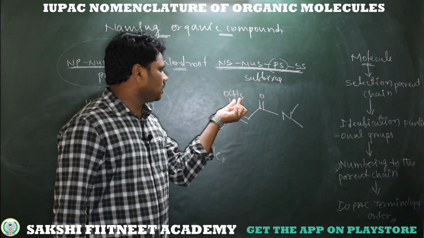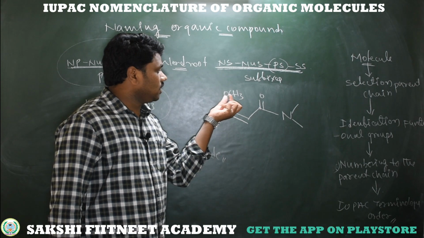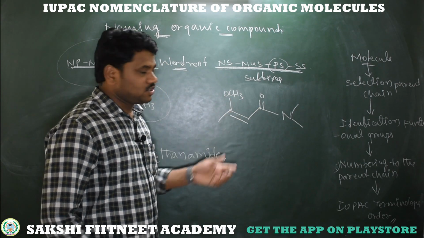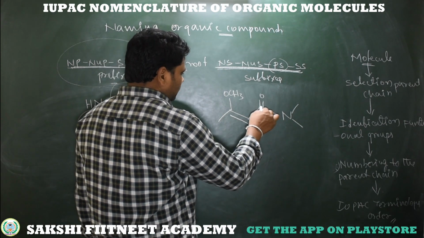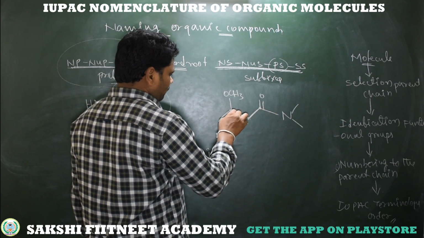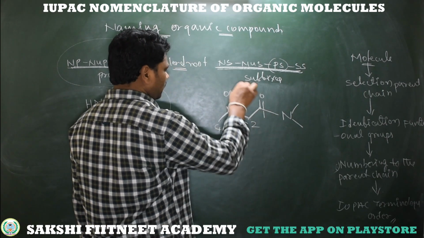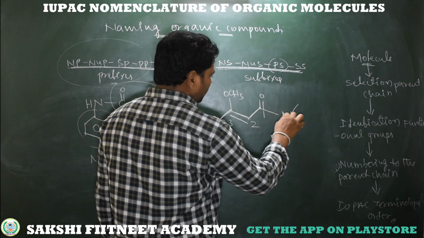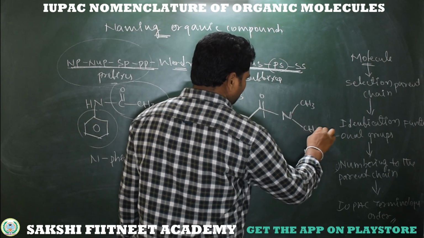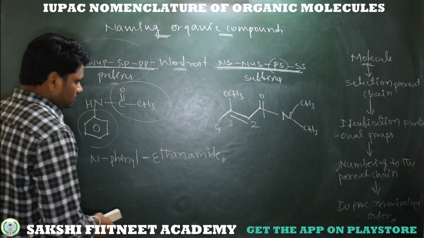It's methoxy, one carbon including oxygen, methoxy bonded to this chain. Now see, this is the parent chain, 1, 2, 3, 4. At the third position we have a methoxy. On this nitrogen we have two CH3 groups.